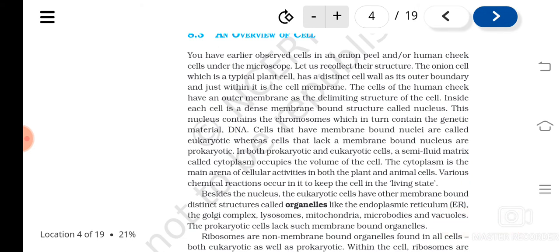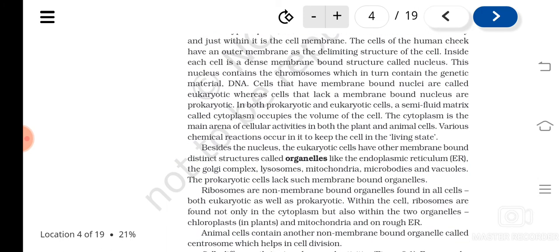Then besides the nucleus, eukaryotic cells have some membrane bound structures inside the plasma membrane that are known as cell organelles. So what are the cell organelles? In ninth class you have learned, isn't it? Endoplasmic reticulum, Golgi complex, lysosomes, mitochondria, microbodies, vacuoles, all these are what?